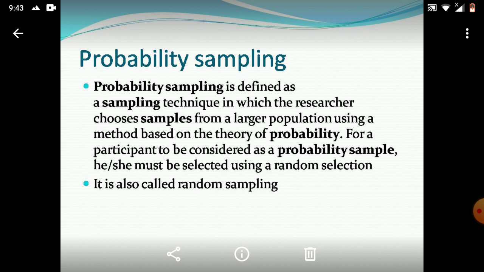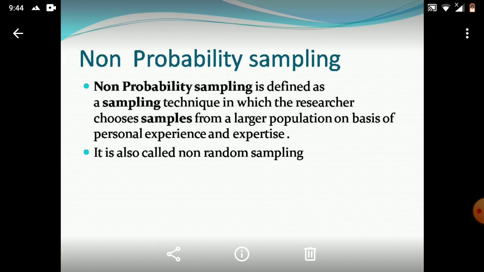He will assign 2 chances to the students who have marks greater than 80%, and one chance to the remaining students. So in probability sampling, every unit has some predefined chance that can be equal or not equal, but there are chances, and every unit has the chance to be selected. It is also called random sampling.